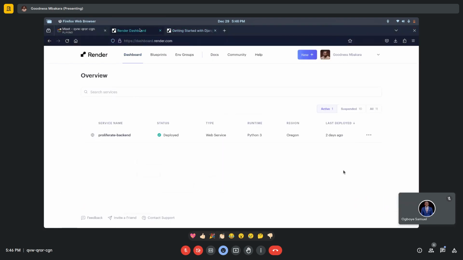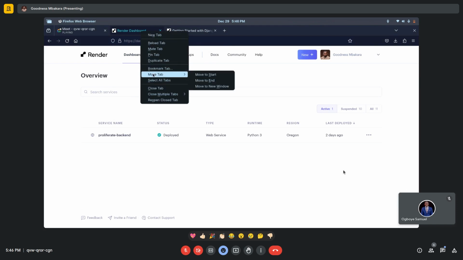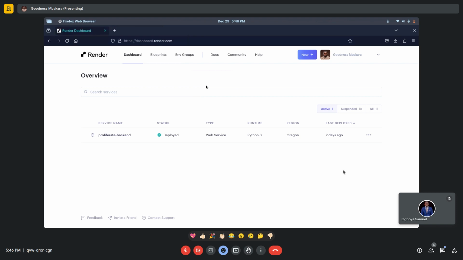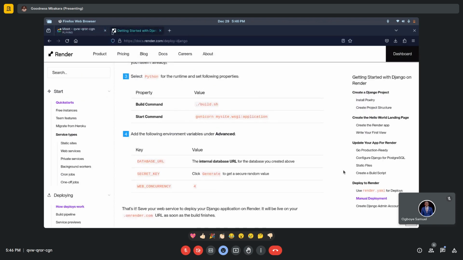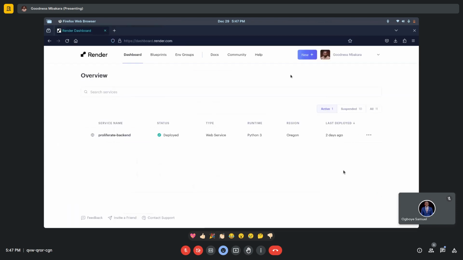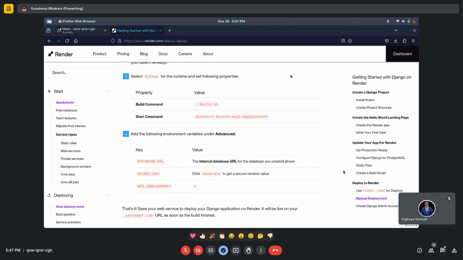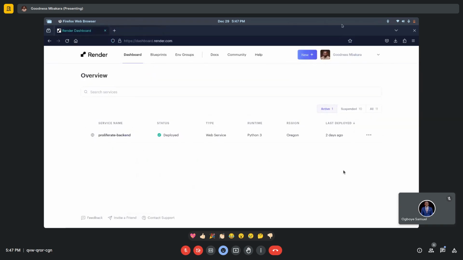So I'm going to open this in a new window so that we can alternate with this. We can look at the documentation and also look at this. I'm using my tab and alt keys to alternate between the two of them, so you see me switching really fast. So you click on new after you've signed in and created the account. Please, if you have any questions, you can stop me.